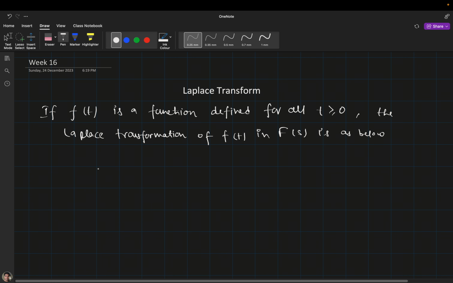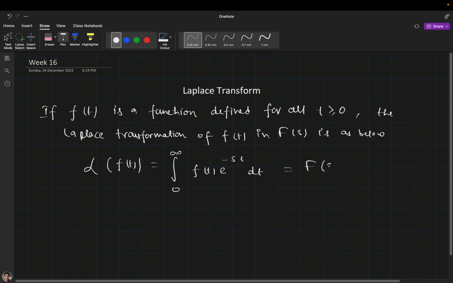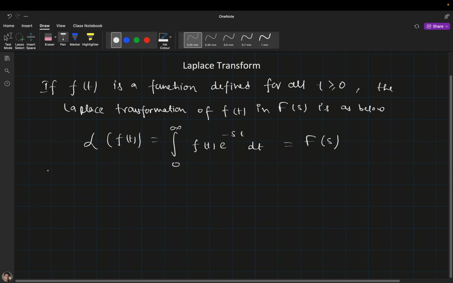Okay, so it says Laplace of function f(t) will be the integral from 0 to infinity of f(t) e raised to the power minus s t dt. Okay, and when you integrate it, it will become a function of s, and here you have to be very careful. Here it is a capital F. Similarly, inverse also exists in this case.